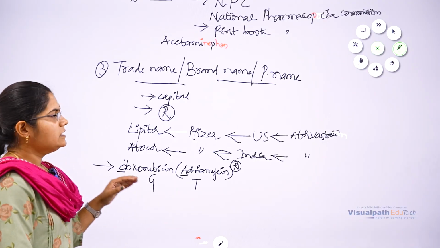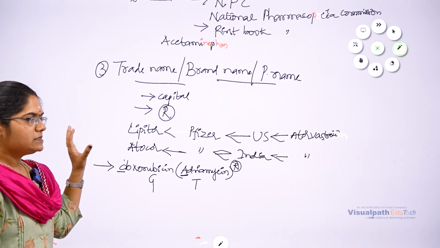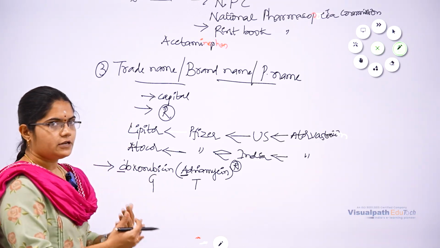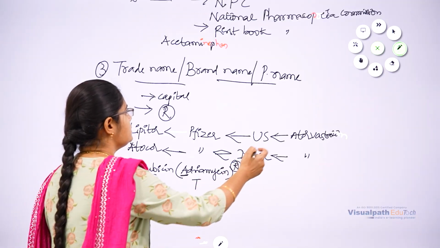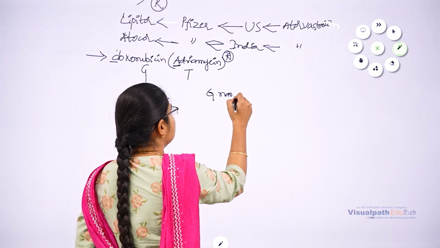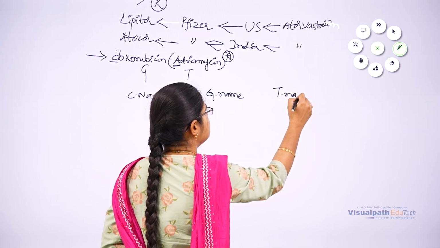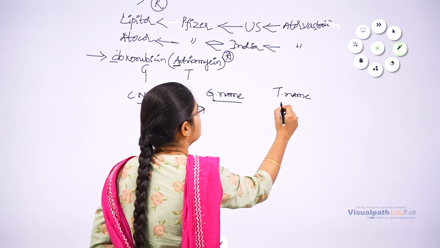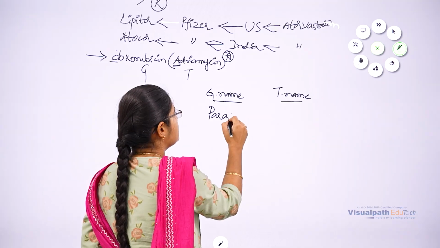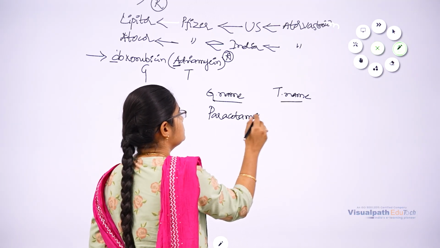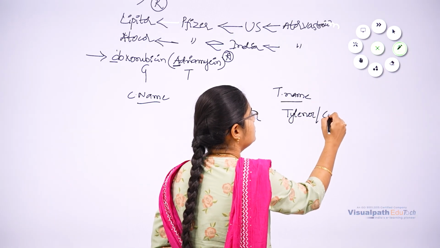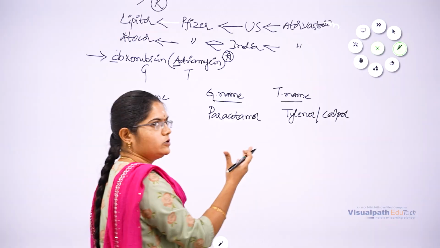So these are all about nomenclature, the systematic naming of drugs: chemical name, generic name, trade name. We'll see some examples. Paracetamol has some trade names, Tylenol or Calpol, etc. I have given only two names.